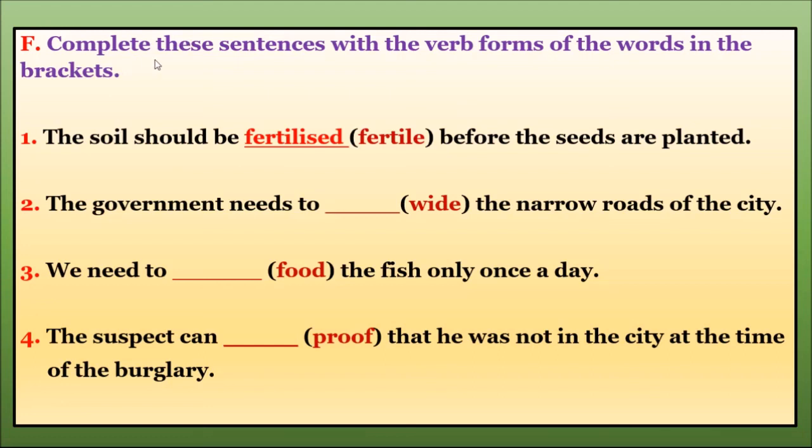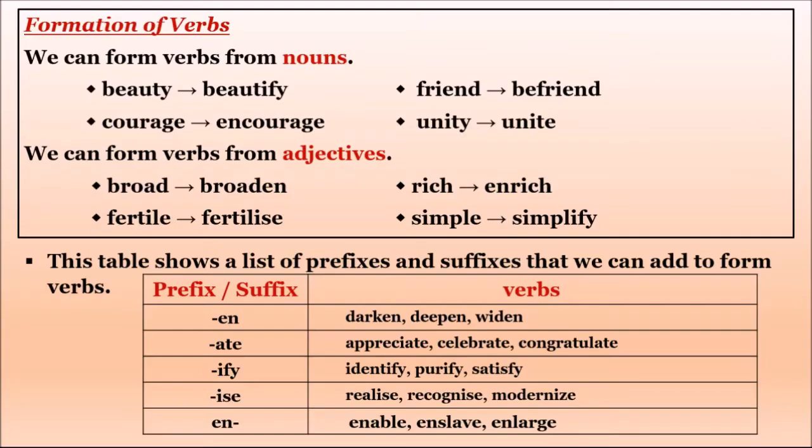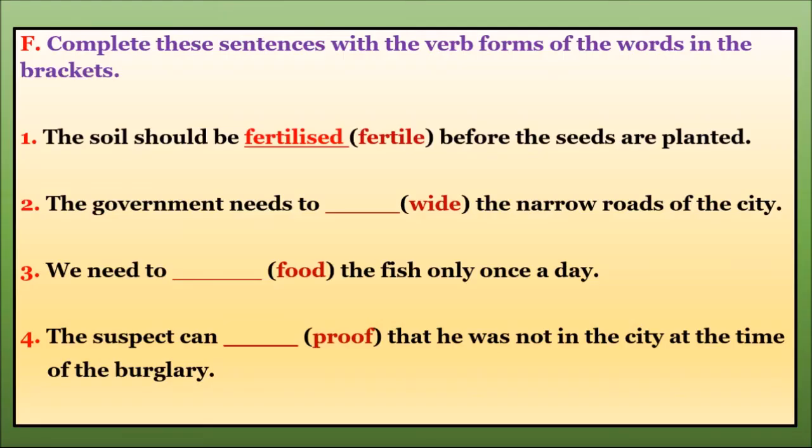Okay children? Complete these sentences with the verb forms of the words in the brackets. Here also they have given some words in the brackets, and we have to use either a suffix or a prefix to complete these sentences. The soil should be fertilized before the seeds are planted. Fertile, we are replacing this E with I and adding SE D. So this is the suffix.